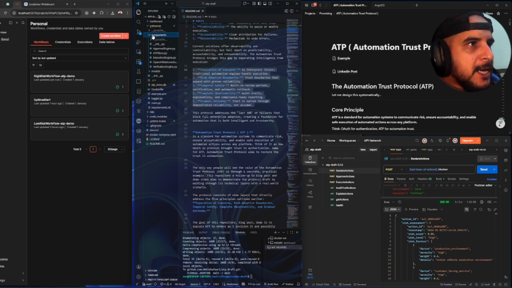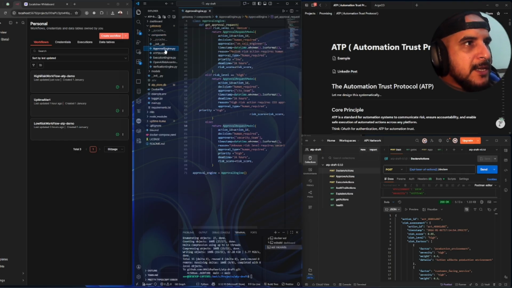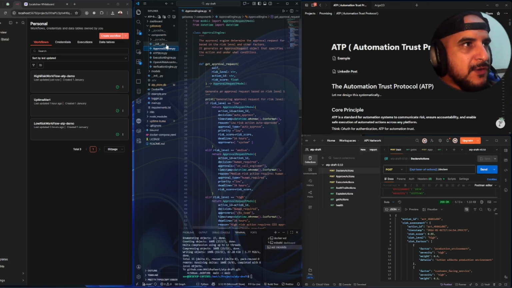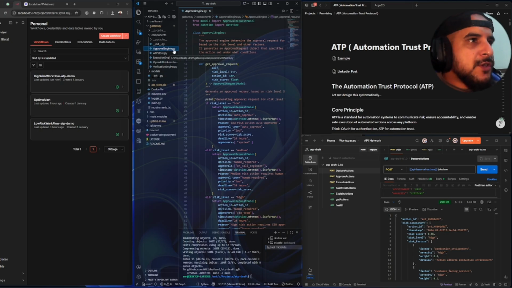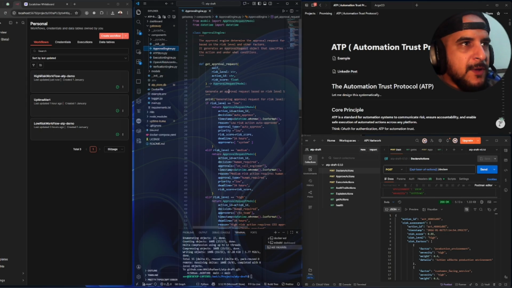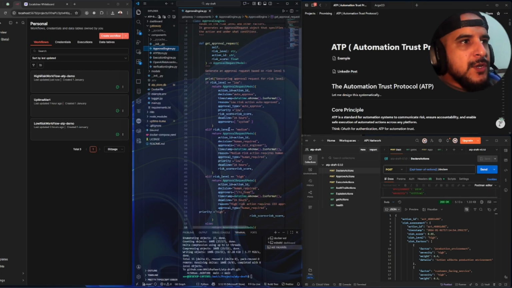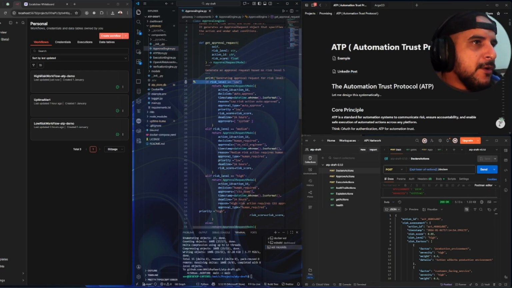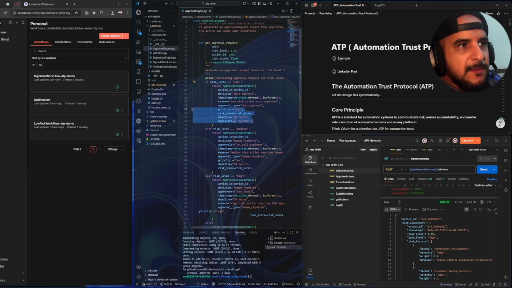So we're gonna go here and first of all, I want to showcase to you. As you can see, how many components do we have? We just have 5 components, right? And the first one is the approval engine. Our approval engine is a very basic one, right? We're just gonna say if it's low risk, the system is gonna auto-approve this action, right?